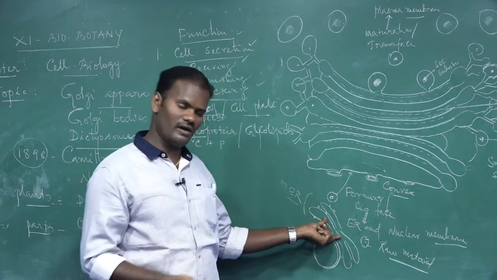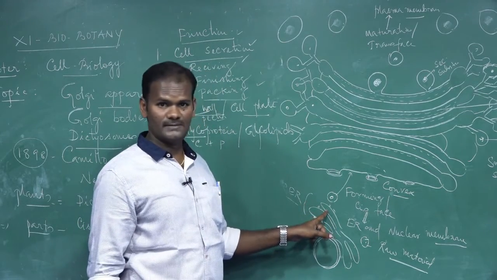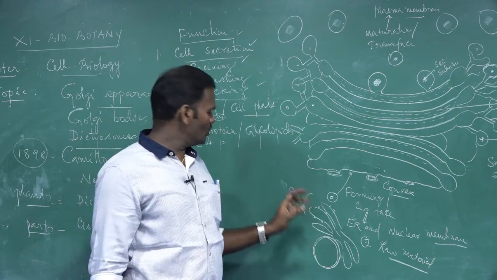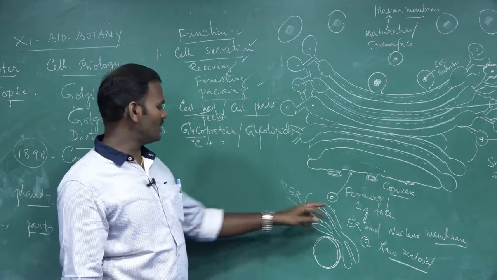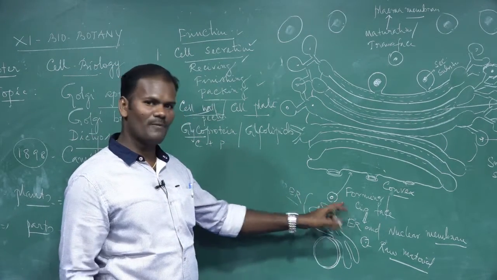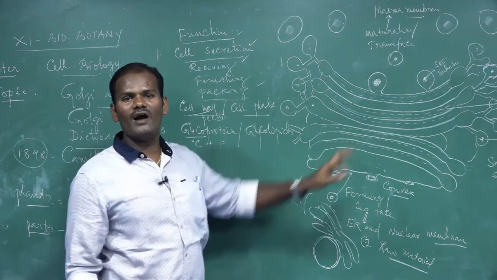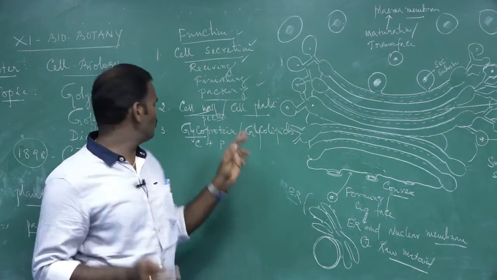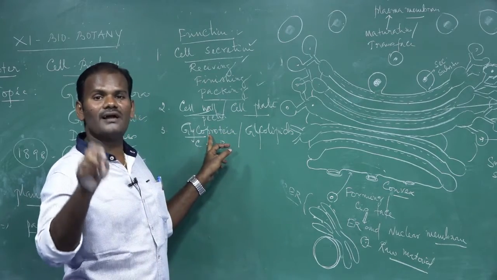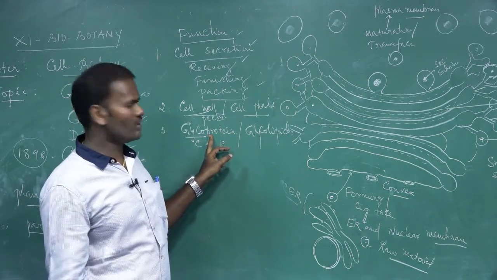Production of carbohydrate as well as protein synthesis, but these are non-functional. The carbohydrates and proteins coming from the endoplasmic reticulum are linked by the Golgi apparatus to form a functional protein called a glycoprotein, by the process called glycosylation.